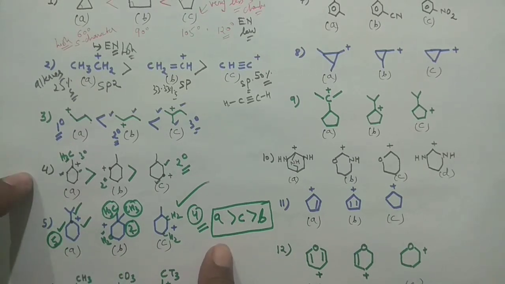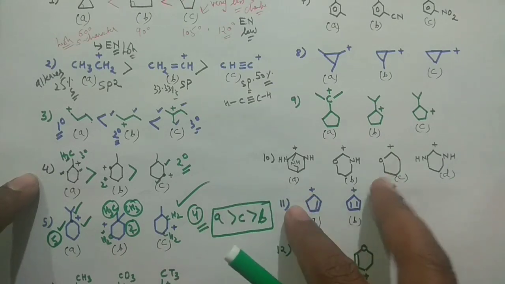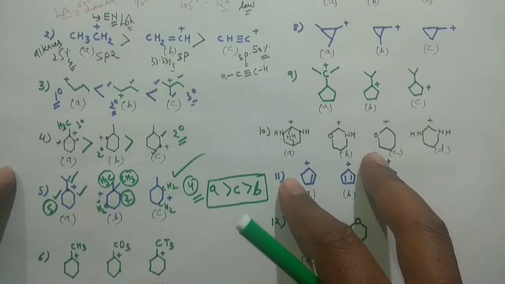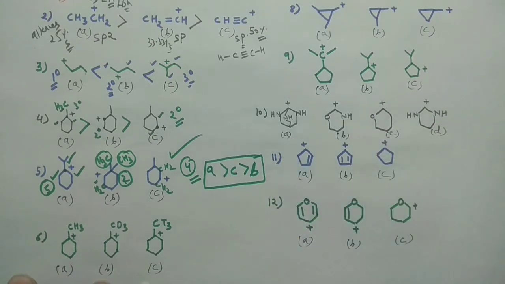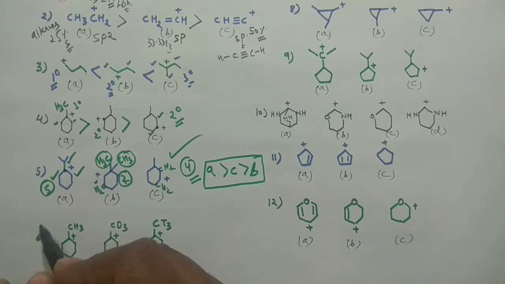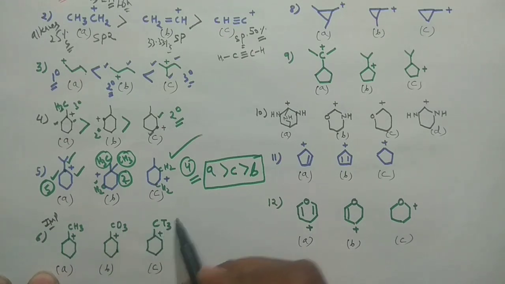I'm not going into the detail of this one because I have a very large number of problems. Now my next problem, what does it say? You have these species. This is a very special, very important example. You have CH3, CD3, CT3: protium, deuterium and tritium. These are the isotopes of hydrogen.